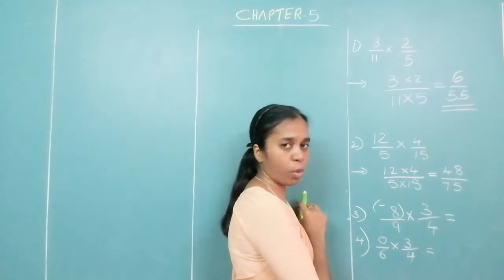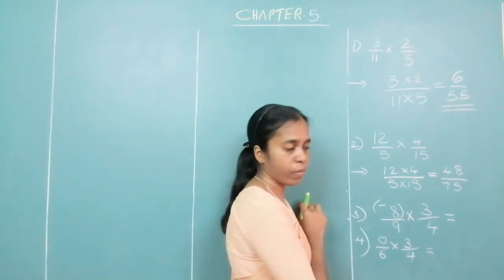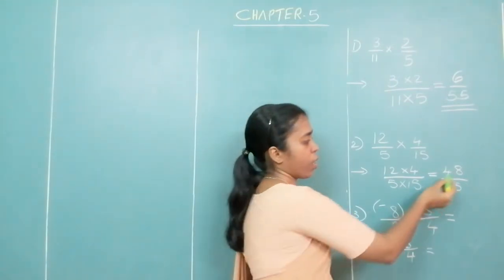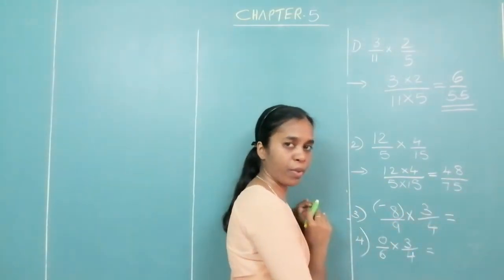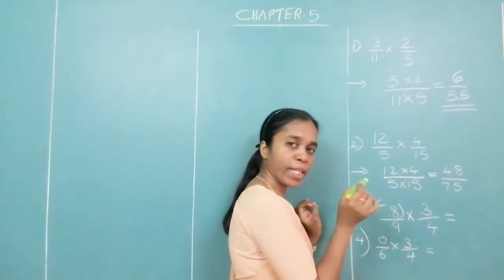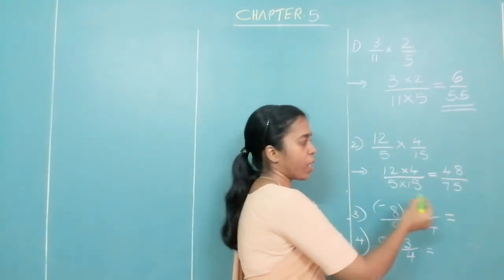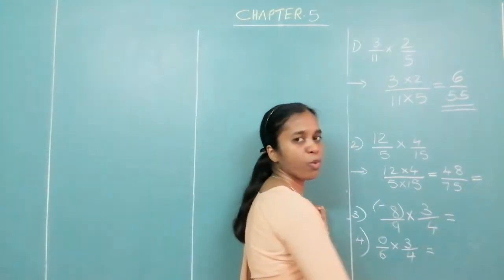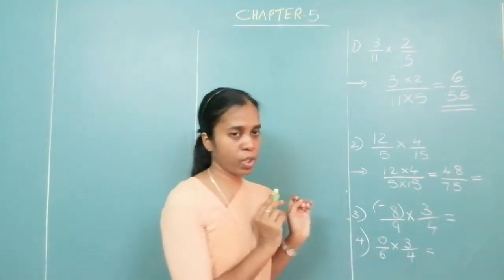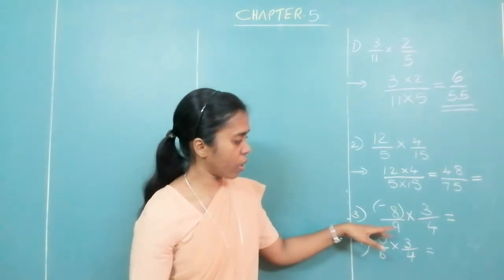Can you tell me what is common? There is something common in 48 and 75. I want you to find out what is common in 48 and 75 and then reduce to the lowest form over there. Okay? Answers are always written in the lowest form. Look at the next question.